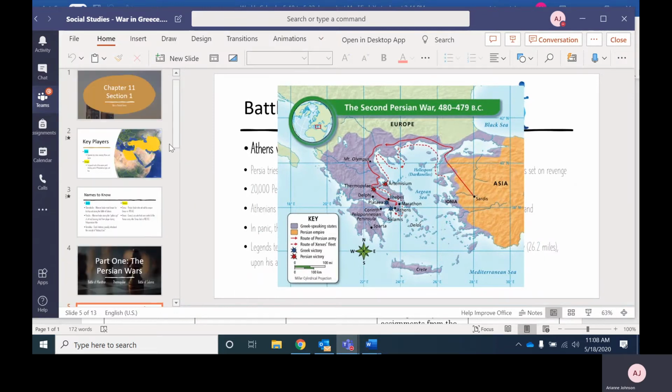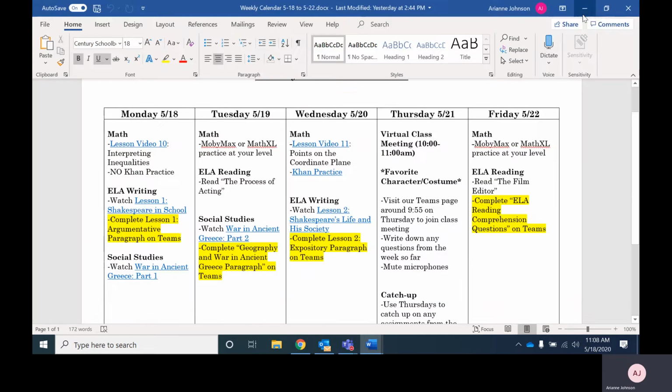So that's a little side note on social studies. I did give you guys access to the PowerPoint so that you can click through it. And then, like I said, you'll complete just one paragraph. If you want to write more than one paragraph because you're super jazzed about geography playing a role in war in ancient Greece, more power to you. I'd love to read what you have to say. So that's your assignment in social studies tomorrow.